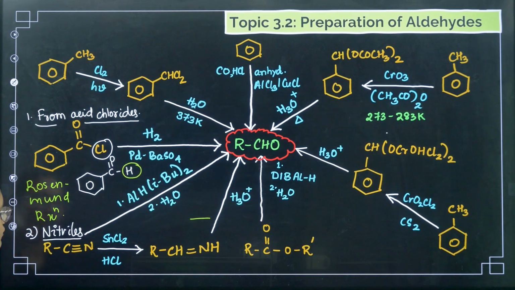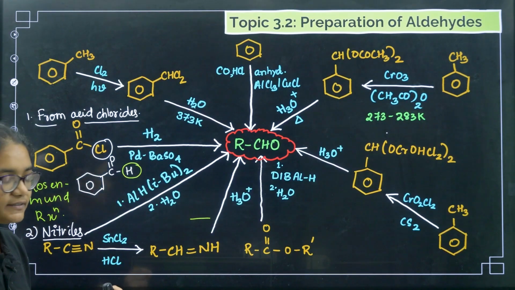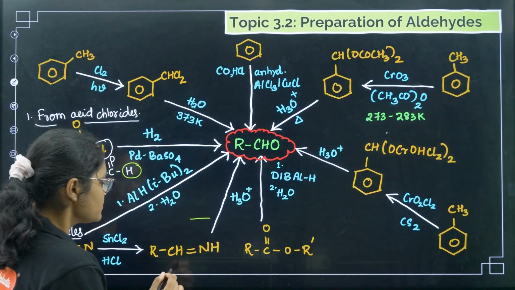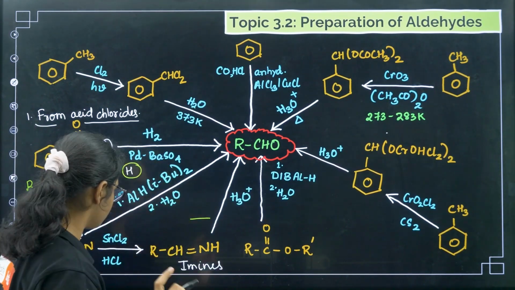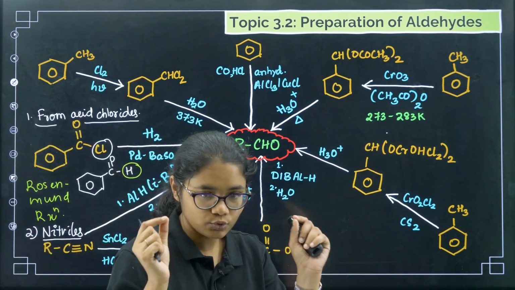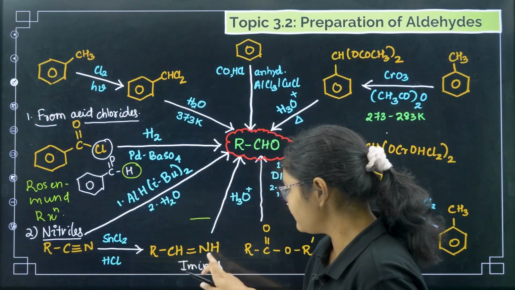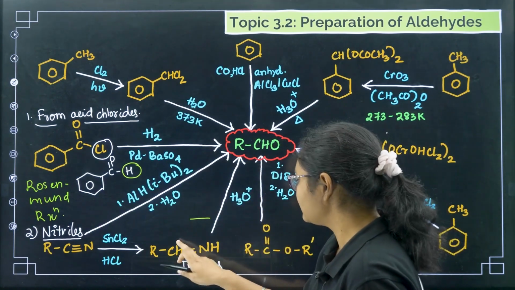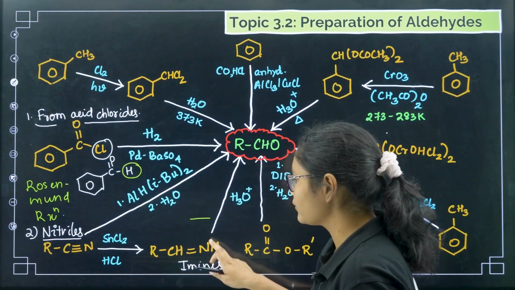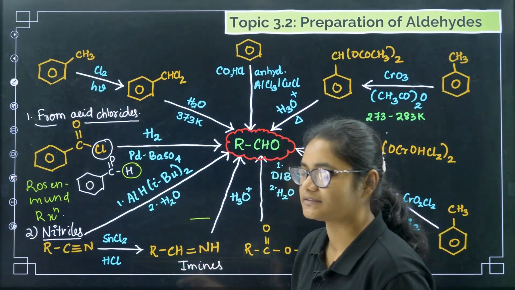Now from nitriles means RCN, you can take this reagent SnCl2 with HCl. What will this do? This will reduce this one to give you imines. Just imagine you have to add 2H, add one H here and one H here. So we will get imines. Now if you do hydrolysis, what will happen? This NH vanishes and in place of that oxygen comes.